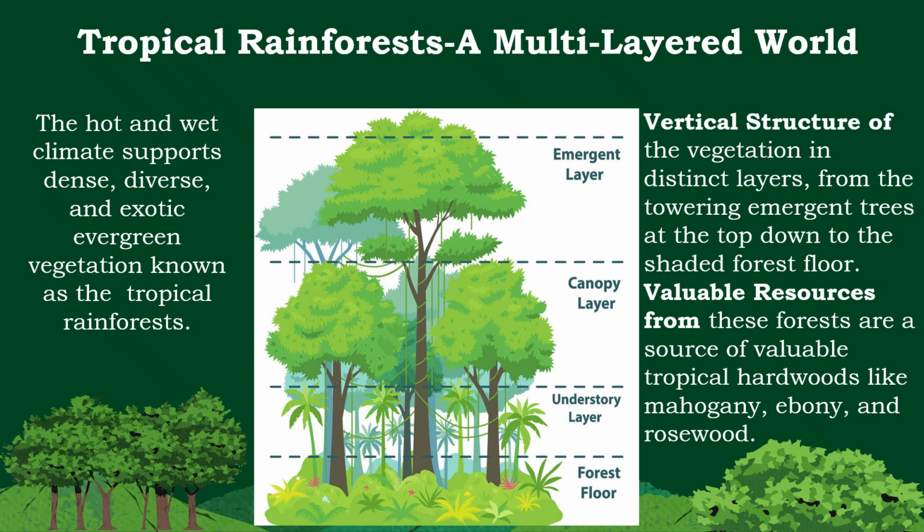Hot and wet climate supports dense, diverse, and exotic evergreen vegetation known as tropical rainforests. The vegetation grows in distinct layers from the towering emergent trees at the top down to the shaded forest floor. These forests are a source of valuable tropical hardwoods like mahogany, ebony, and rosewood.